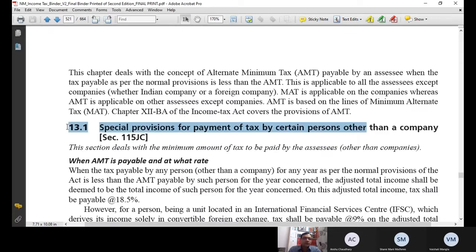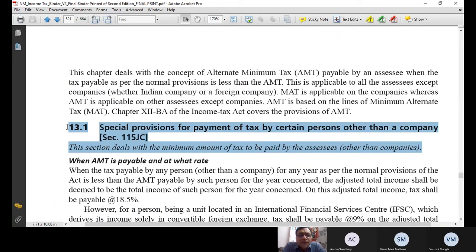So this is my section 115JC, which deals with alternate minimum tax. And what it says, what I told you in MAT: if the tax payable as per normal provision is less than 15% of book profit, then the company has to pay tax not as per normal provision, but as per 15% of book profit. This is what you know. In AMT, what is there?